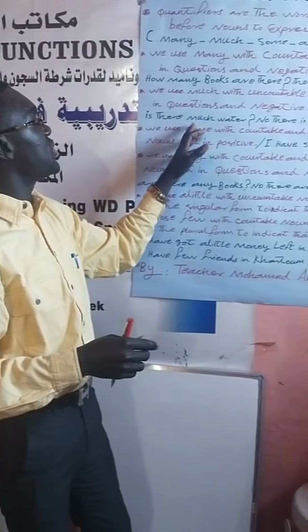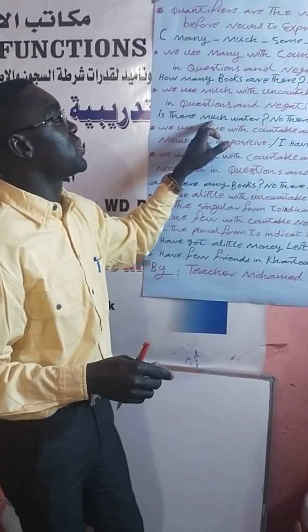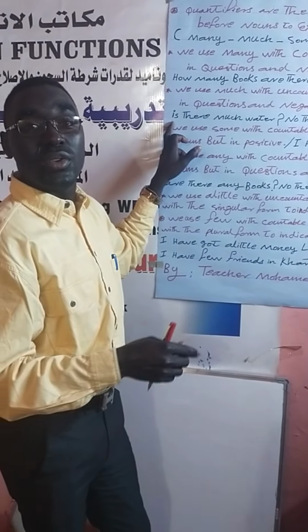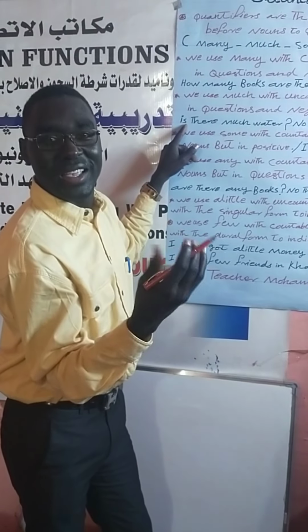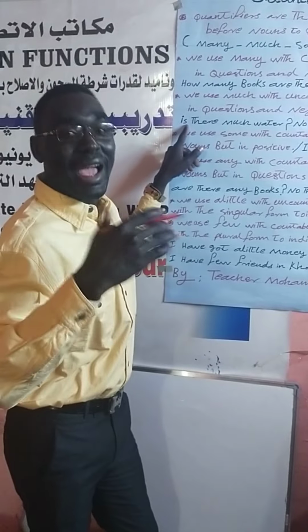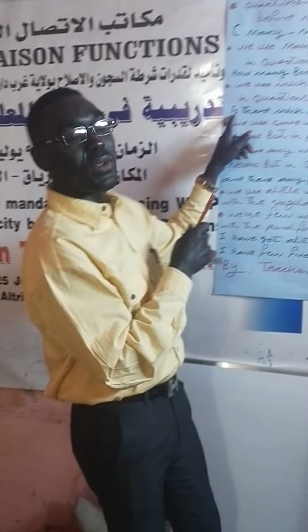So here it's very important to use the word much, because uncountable must go with much. And if you see, we use is. Here we know is for singular, but in uncountable nouns we use the helping verb is.